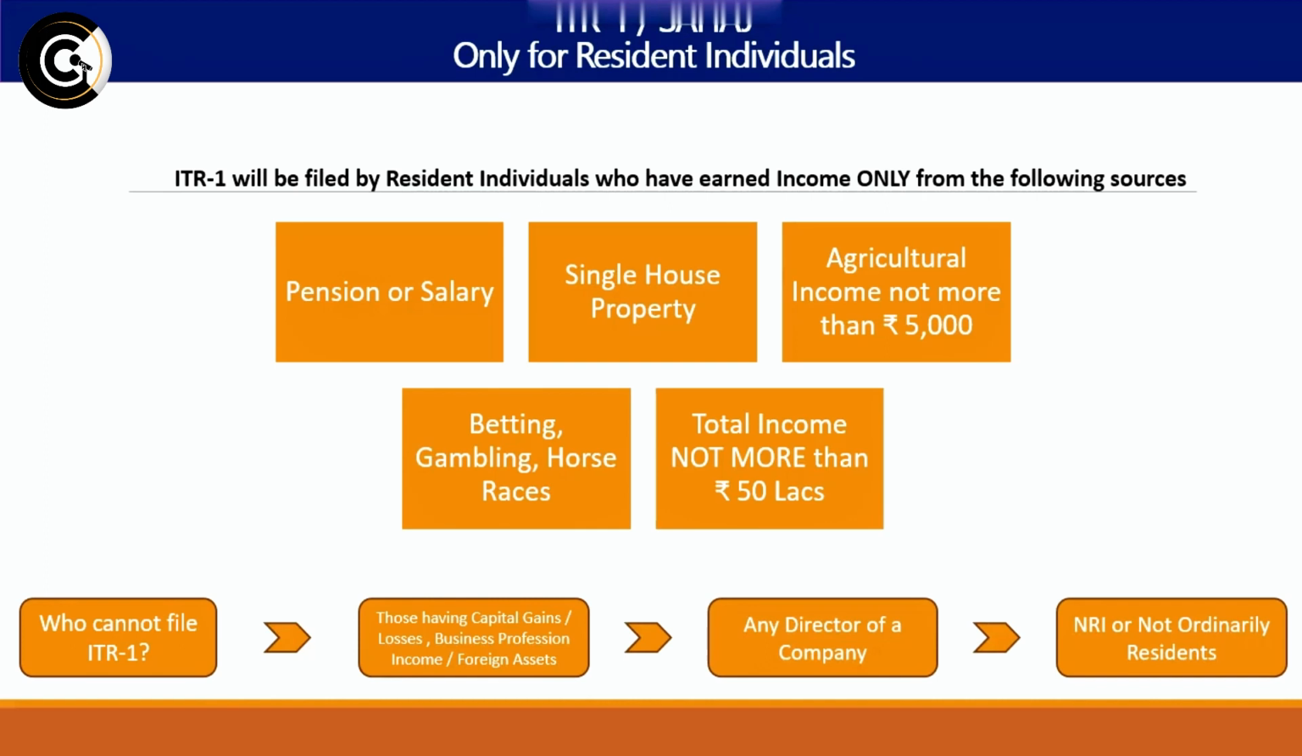So all those resident individuals who have income of not more than rupees 50 lakhs from all those four sources have to compulsorily file ITR 1. Of course, the condition remains that their basic exemption limit should be more than rupees 2.5 lakh or 3 lakh or 5 lakh as the case may be, and the total income should be earned in India. And those who are not allowed to file ITR 1, as I said, are those who have capital gains, those who are engaged in business or profession, and those who have any investments in foreign assets. Then any director of a company and any non-resident Indian or not ordinarily resident Indian are not required to file ITR 1.